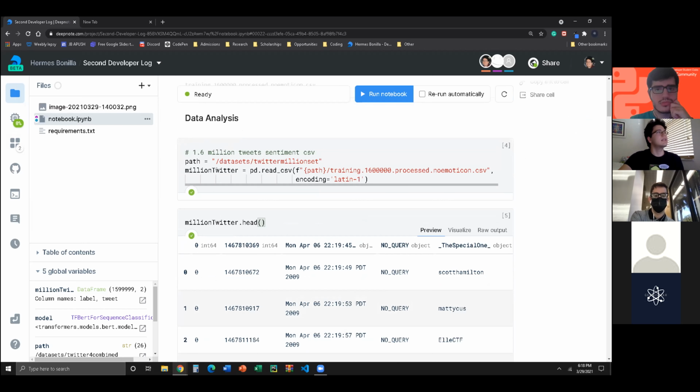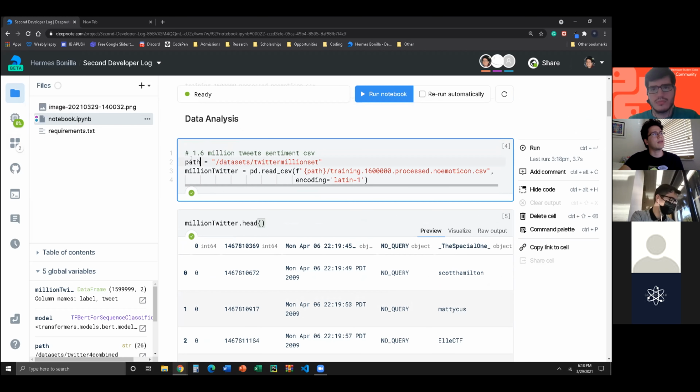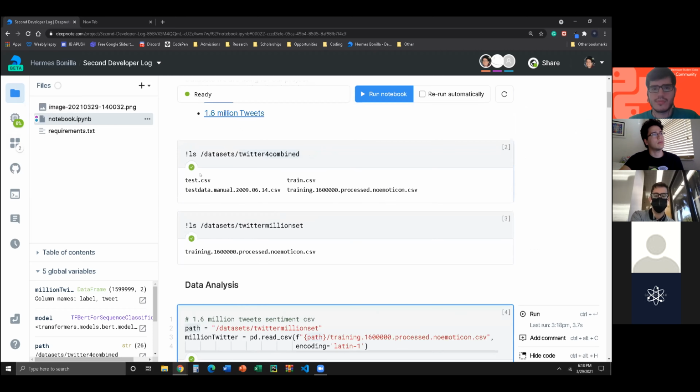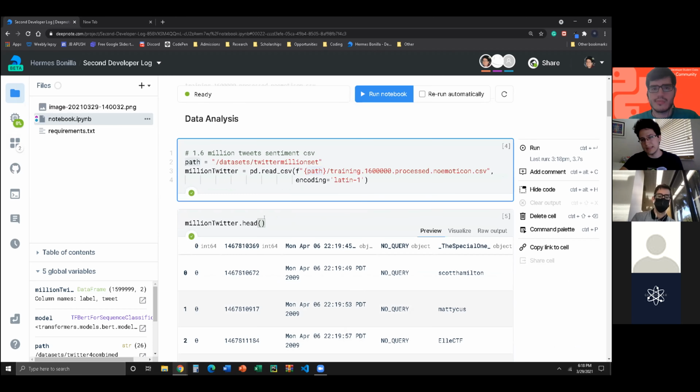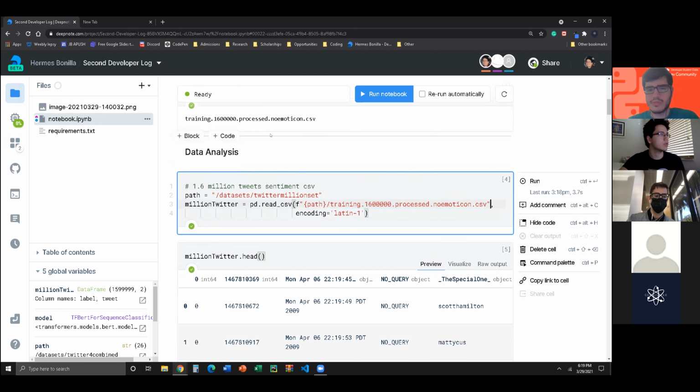And so this is just our regular, we're using our path as a variable. And this we get from, again, this is just part of the DeepNote syntax, or how it's structured. And so what we did is we use our pandas function read CSV, where we're reading our path, and this is an F string. It just allows us to put a variable with some kind of string. So we have our path, which we defined right here, and we have our CSV, which is in that folder, right? So far, it's not that bad.